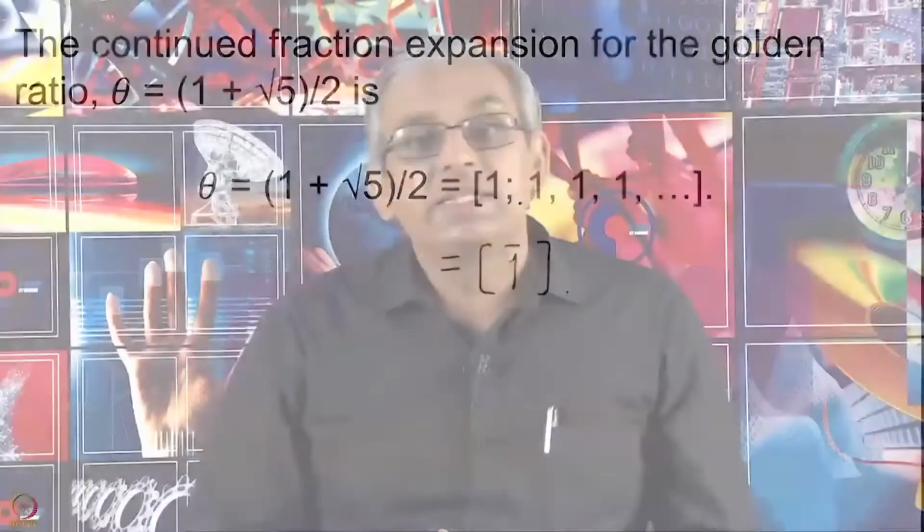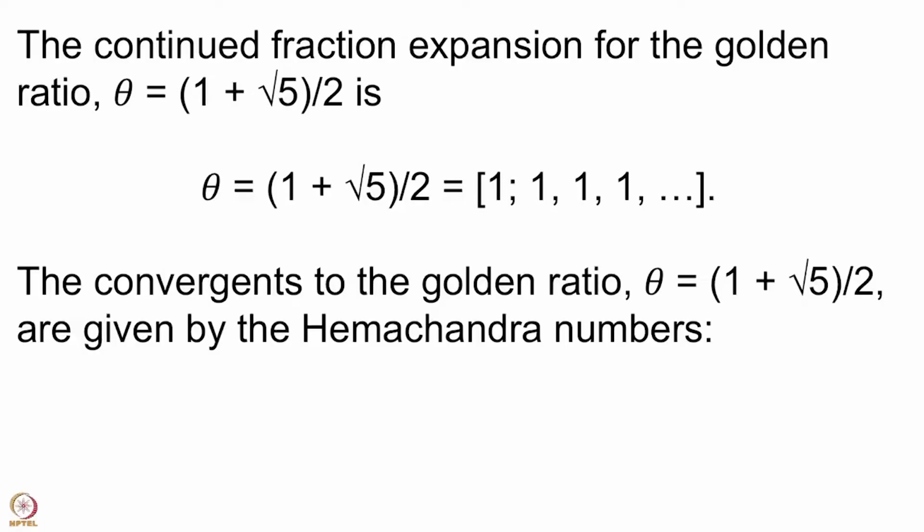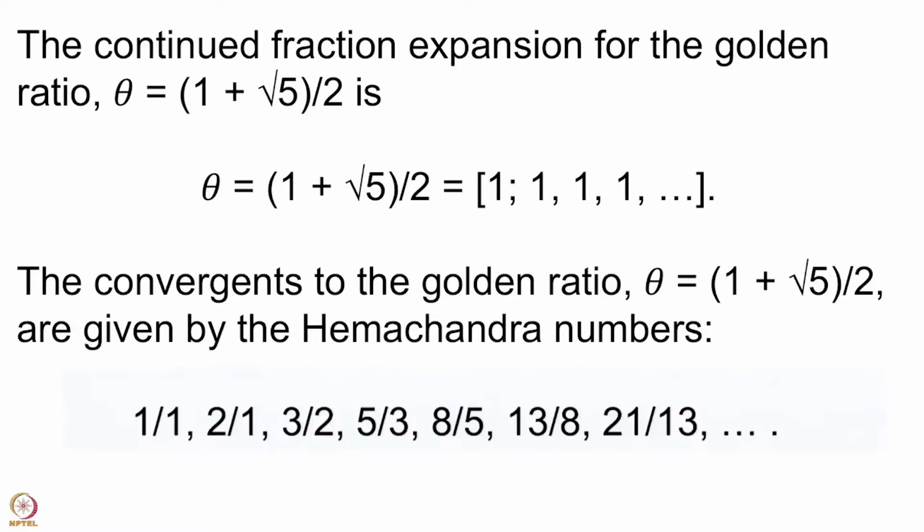This is a very important number from many points of view, but one point of view is that its convergents are some interesting numbers. These are the Hemachandra Fibonacci numbers: 1 by 1, 2 by 1, 3 by 2, 5 by 3, 8 by 5, 13 by 8, 21 by 13 and so on.